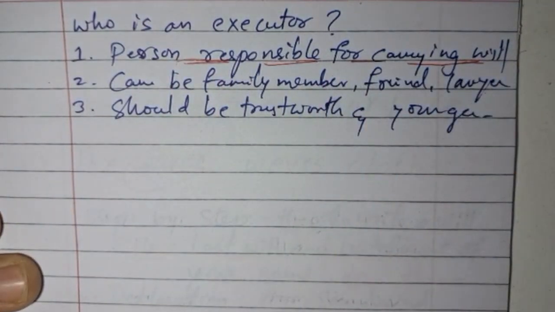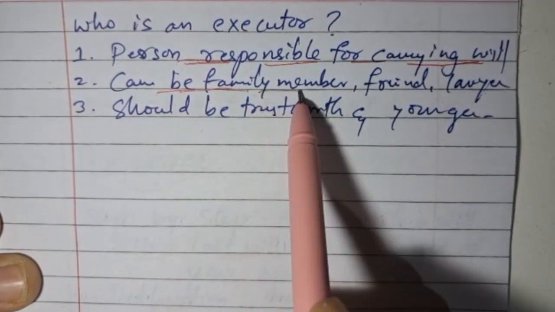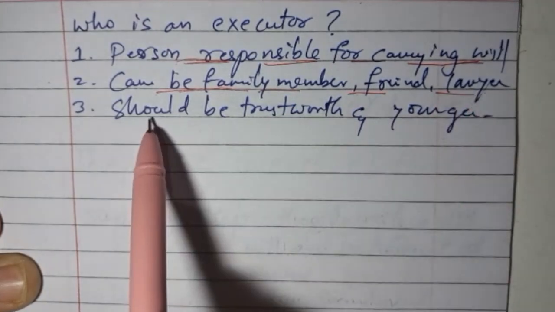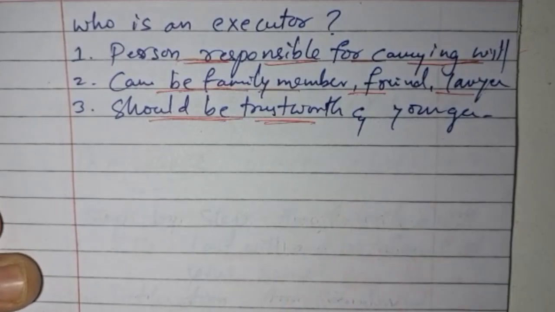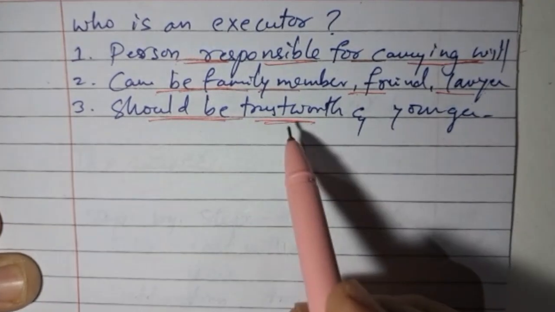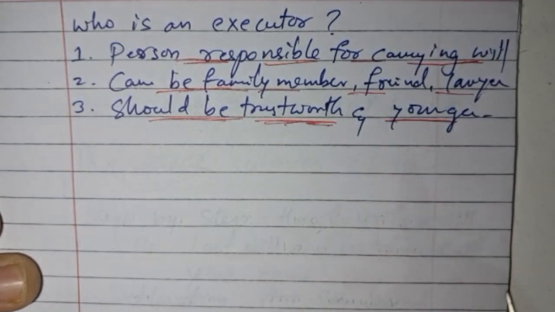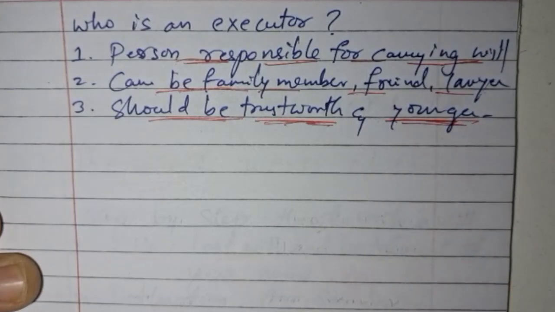The executor can be anyone, maybe your family member, your friend, or your lawyer. The executor needs to be trustworthy, because the testator is going to have trust in him. Considering that, he should be trustworthy, and the executor needs to be younger than the testator.